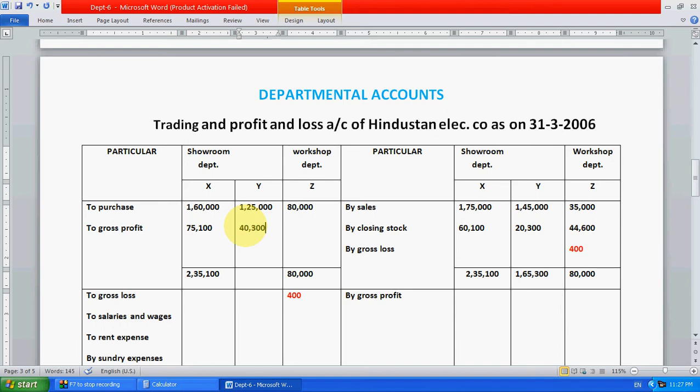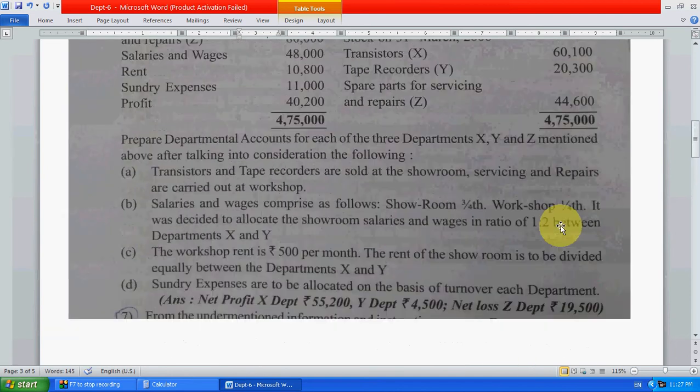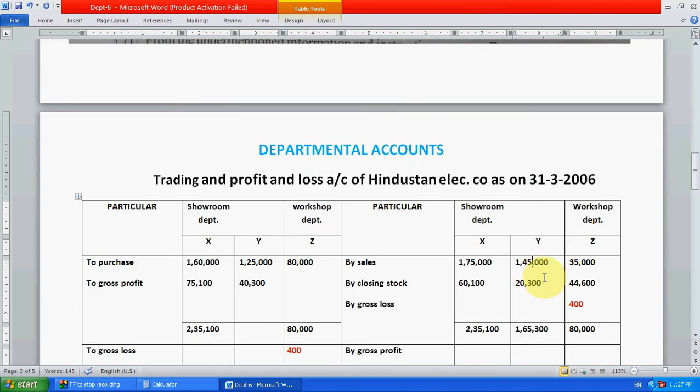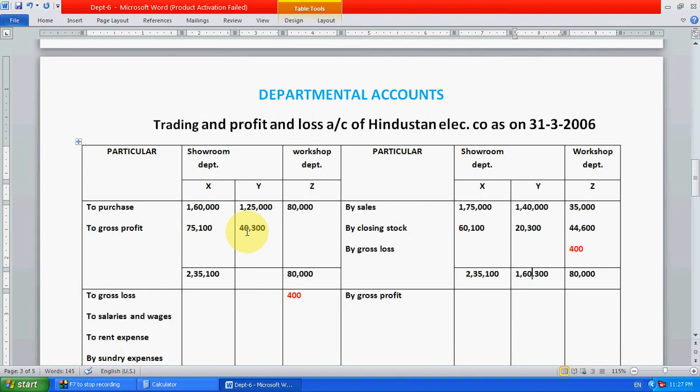Check whether this is 1,40,000 only or not. The sale is 1,40,000, so by mistake we had written 40,000. So 5,000 will be less: 1,60,300 minus 1,25,000, so 35,300.